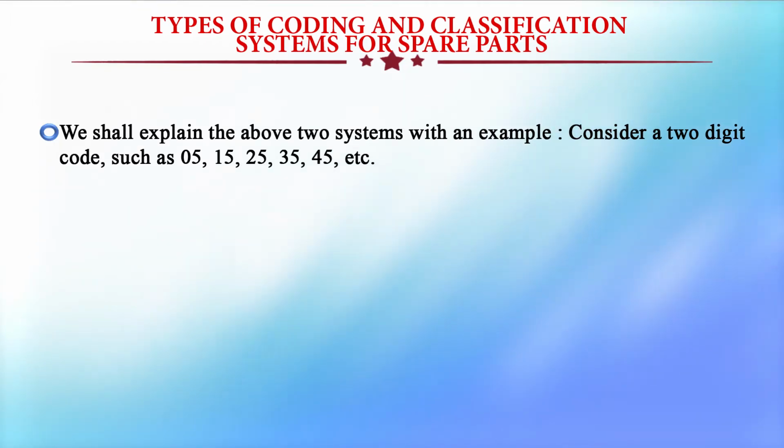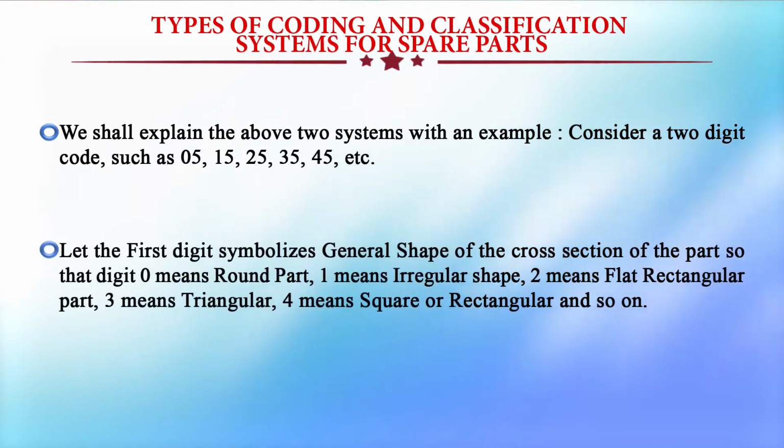It may be a tool, it may be a fixture, or anything; one needs to give some codification. So, let the first digit symbolize the general shape of the cross section of the part. Digit 0 means round part, 1 means irregular shape, 2 means flat regular part, 3 means triangular and 4 means square or rectangular and so on. We have to code them. So, in this way we have to code.